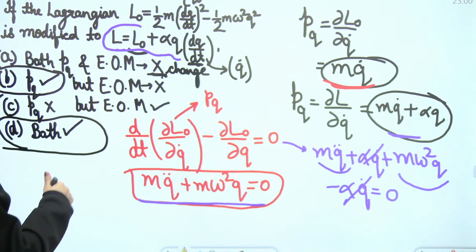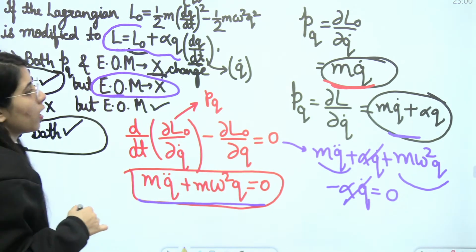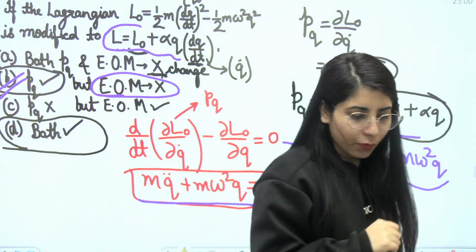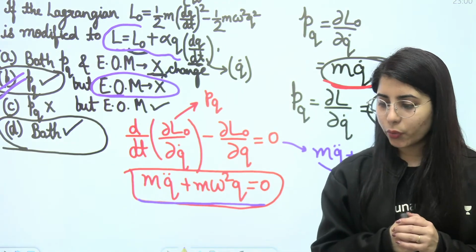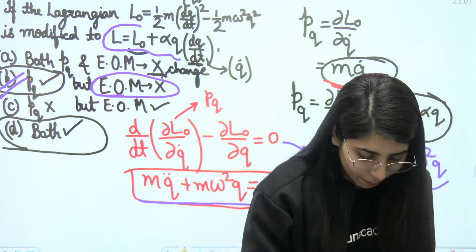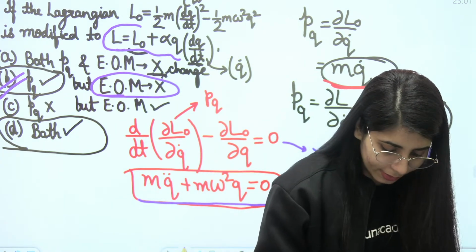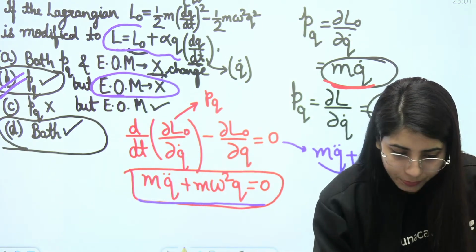So which option is correct? This one. That's why option B will be the correct option. That's how you can easily find the answer for any such type of question, and that's how you will be able to do this one as well. If there is any doubt anybody is having, please let me know. And if everything is clear, then we can talk about the next question.